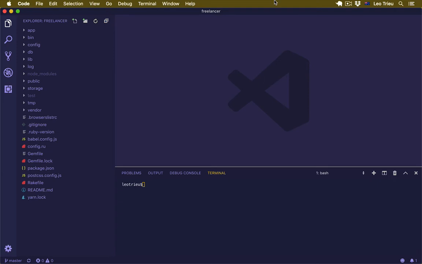In this video, we start working on the gig controller and create actions for the user to create a new gig. First, inside the terminal, I'm going to create the controller by saying rails generate controller, and the controller name gigs, and we add the actions for new, create, edit, update, and show, and no test framework.